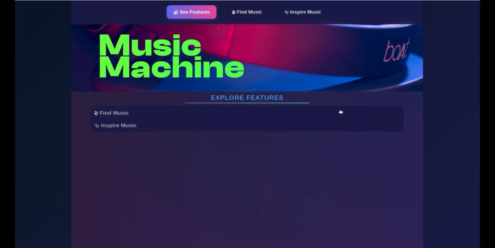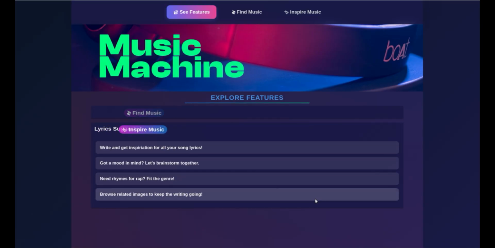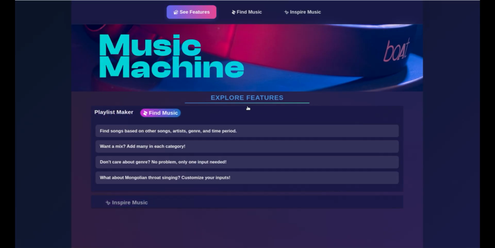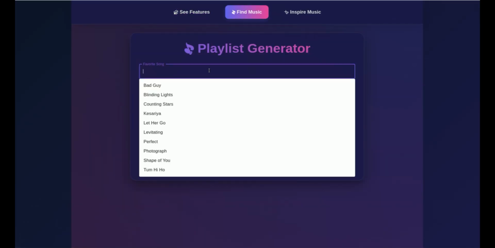So in our home page, we can see the two main features of Music Machine. We really decided to combine these two features, the playlist maker and the lyric suggester, because we found that they were the two main ways of people discovering music. Of course, that being to discover new music and the other being to create music on your own. So that is the main vision of our project, which is to modernize the ways in which people can discover new entertainment.